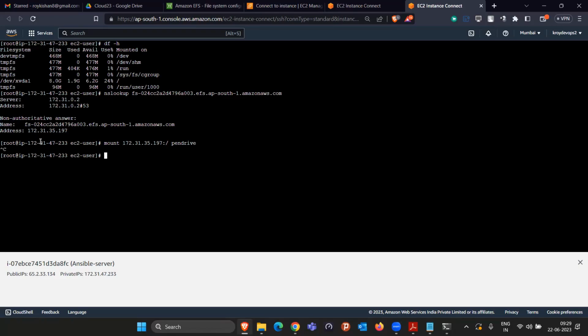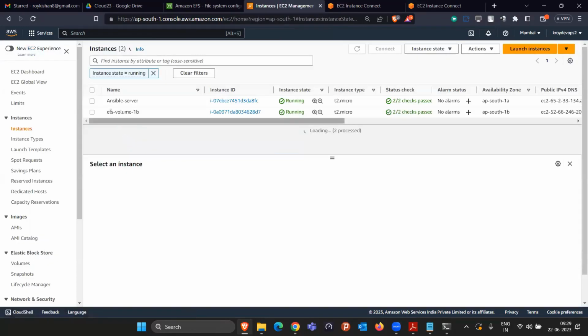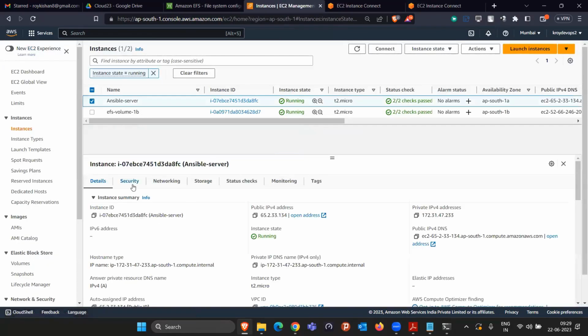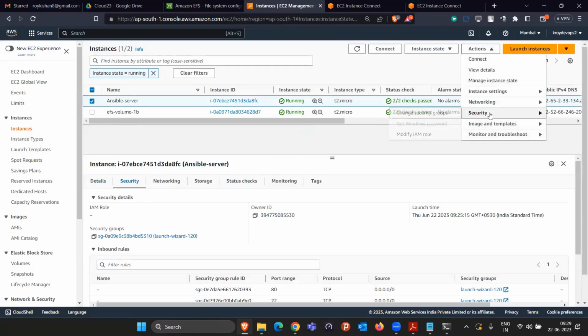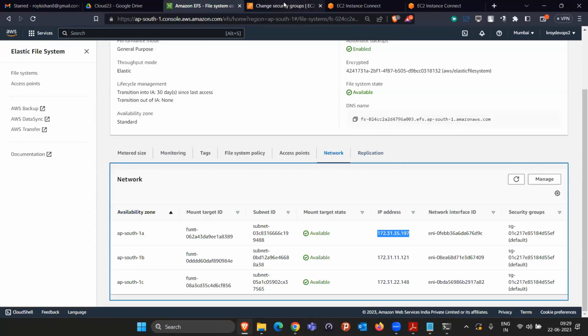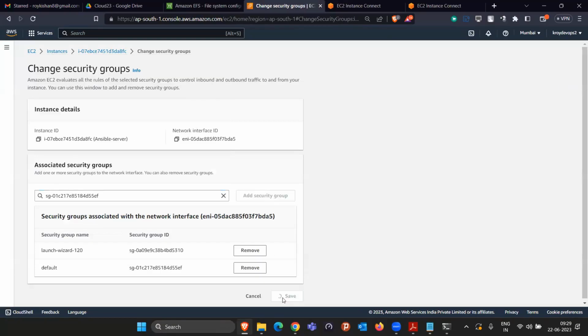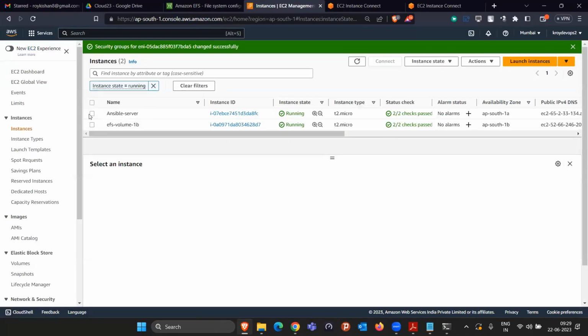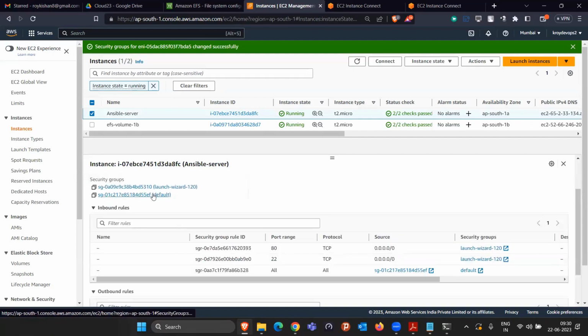Let me manually close it using Ctrl+C. Why is it not able to connect? Because in this machine, there is no security group attached with that name, the default one. So I simply click on Actions, click on Security, click on Change security group. Here just search for the default one, because that default security group is added. Verify it, and simply click on Add security group and click on Save. Make sure both security groups are there by double-verifying in the security section. Okay, default is also done.